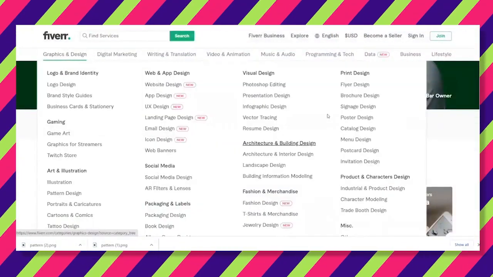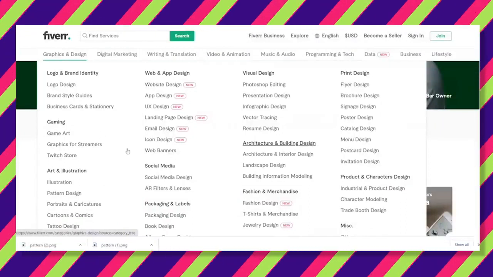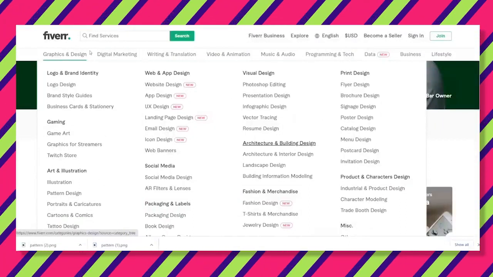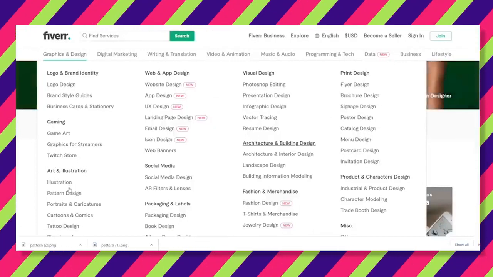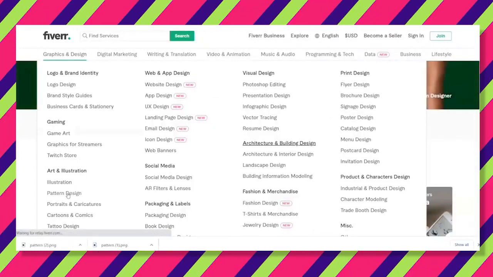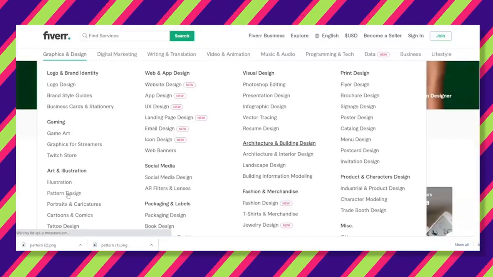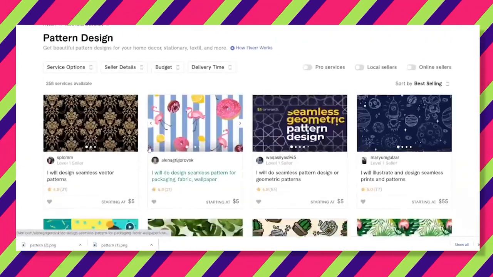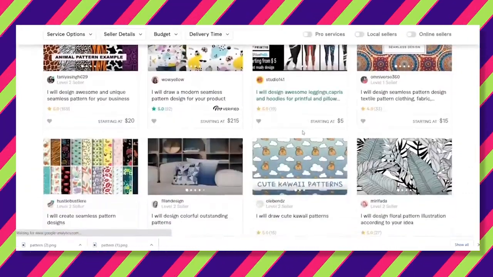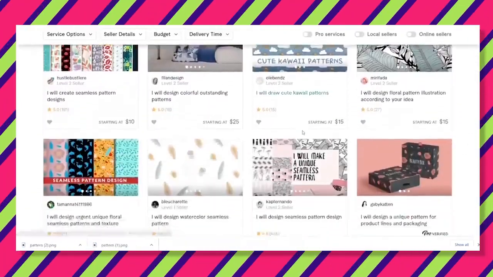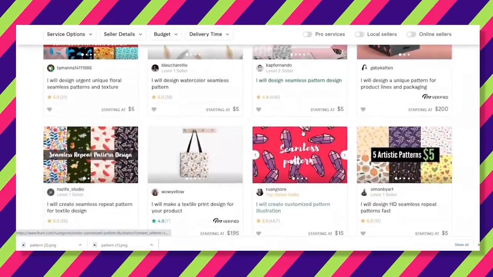to. To check out some other people's designs, you can click on the drop-down menu that says Graphics and Design. Under Art and Illustration, you should see a link for pattern designs. Once you click this link, it'll bring you to a page where you can see other people selling their pattern designs. Here is where your designs could be displayed once you become a seller. After having created your designs for free on Flaticon, you can sell them on Fiverr and earn money.